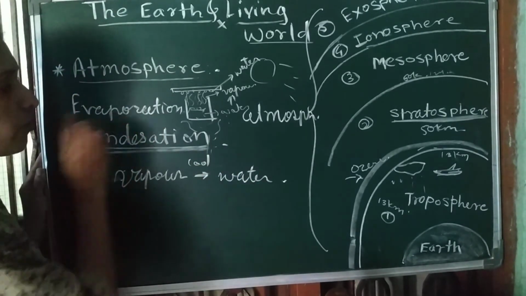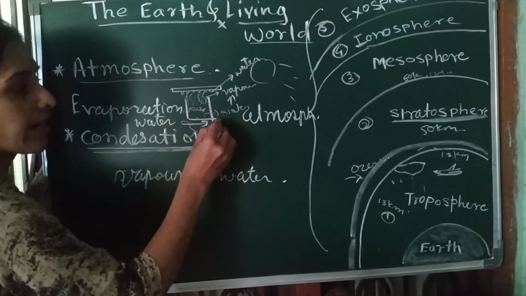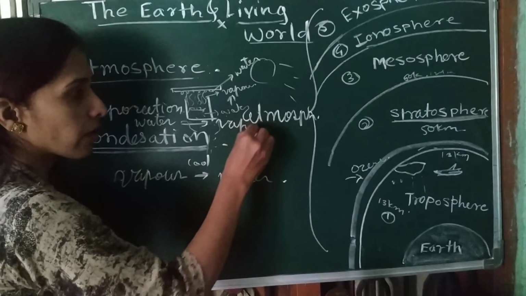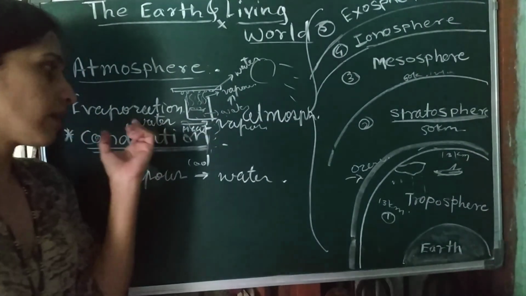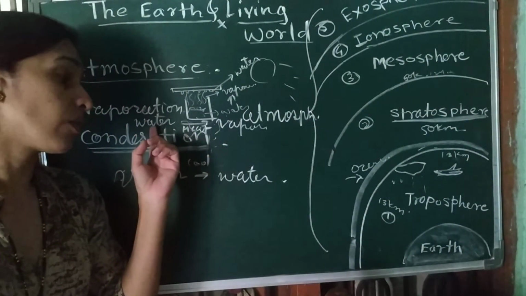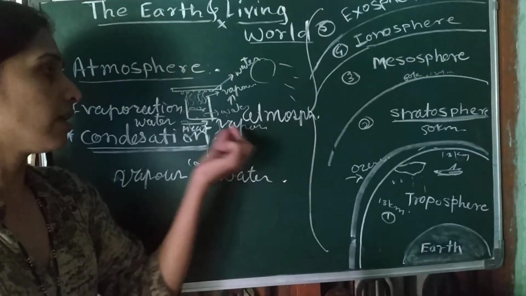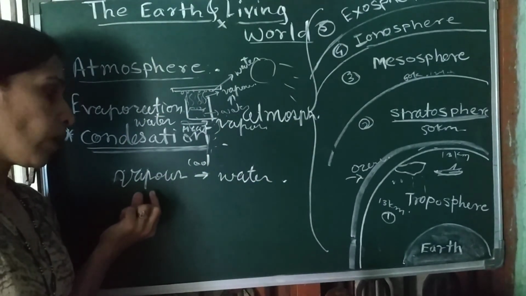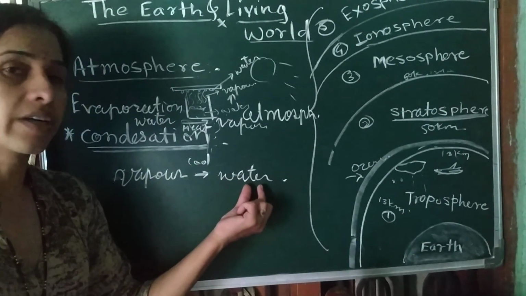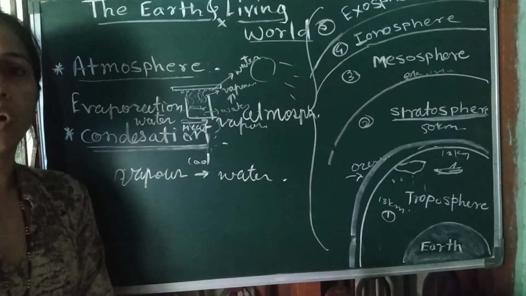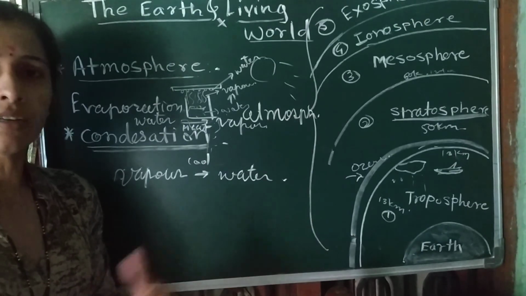is called condensation. And evaporation means when water is converted into vapor due to the heat. Due to the heat, the water gets converted into vapor, and that is called evaporation. And vapor, after cooling, gets converted into water, and that process is called condensation. Our next point we will see in the next period.